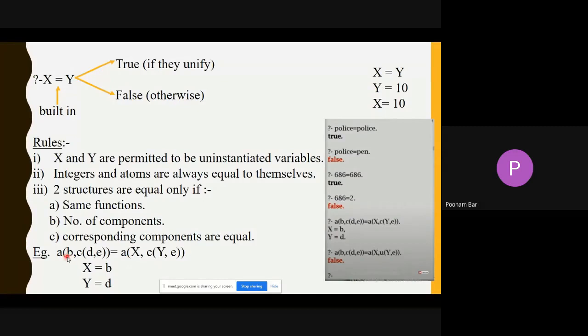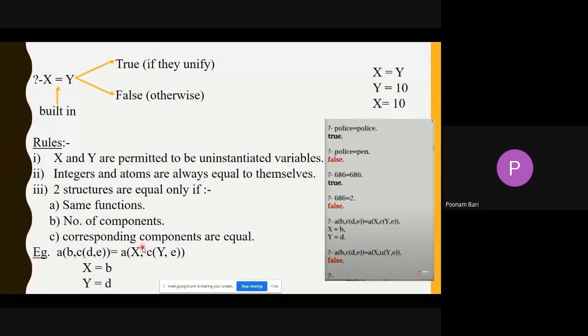Now b, c, d and e are all constants. Wherever I have used capitals, that is a variable. That means this X is instantiated with b, that is X equals b, and this Y equals d. Same functions, and the number of components should be the same.